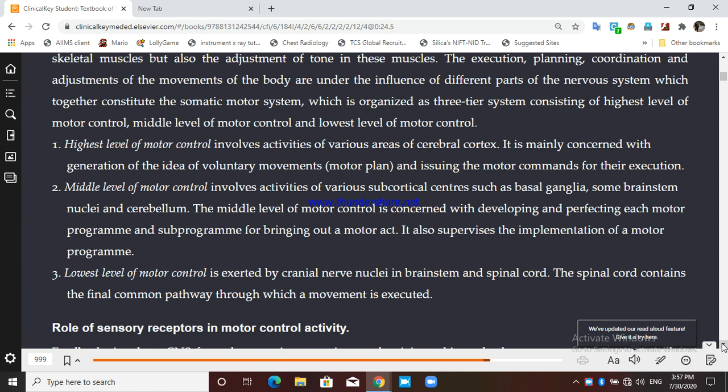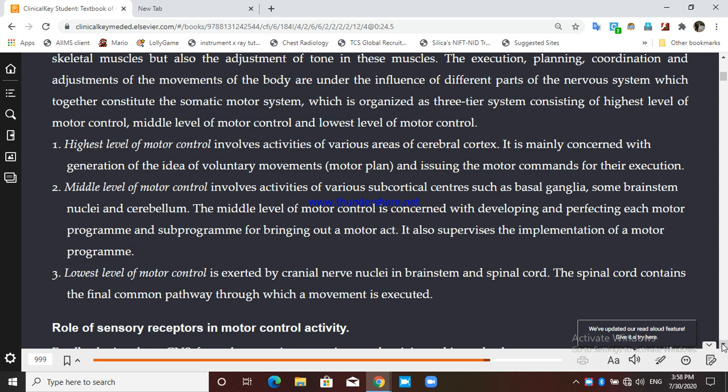They will coordinate it. If two movements are there and they are not coordinated, not well planned, that movement will not be a purposeful movement. So for better coordination, for very fine movements, you need to consult the basal ganglia and cerebellum. After modification, if needed, they will again send the message to the cortex, and from the cortex the final pathway will come via the descending tracts.